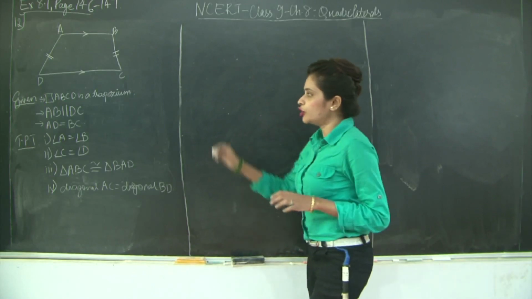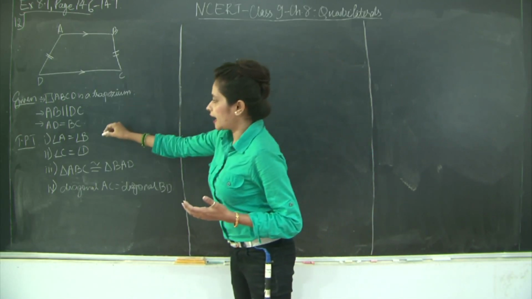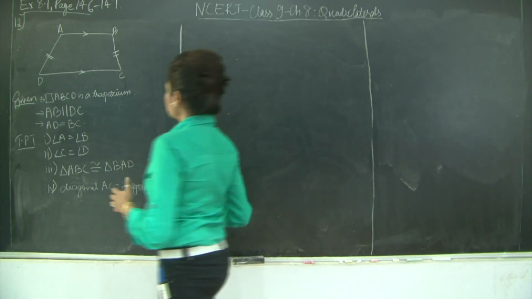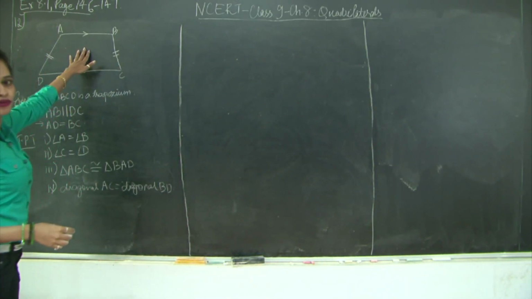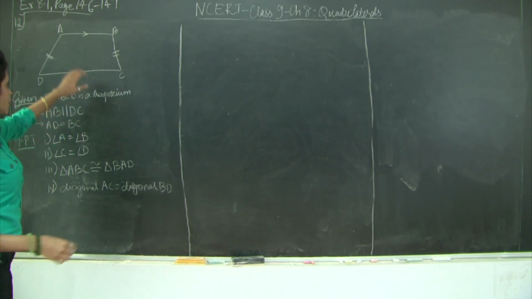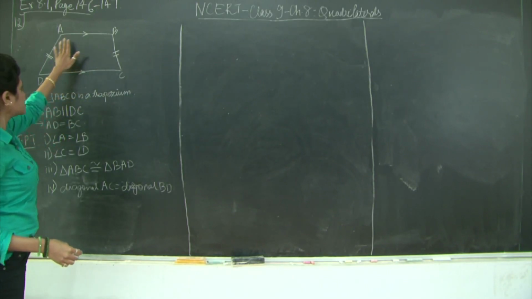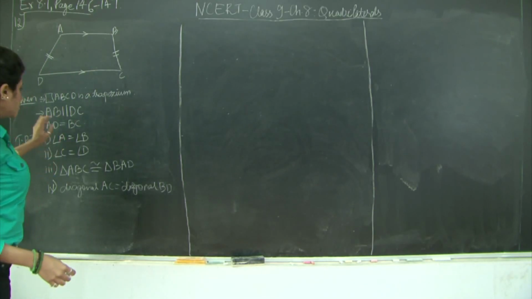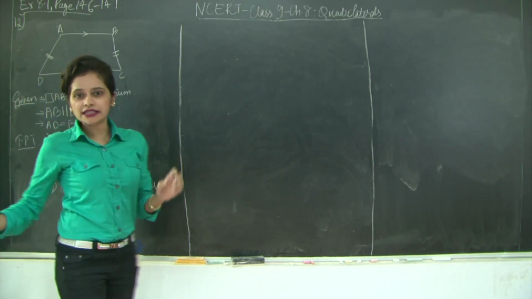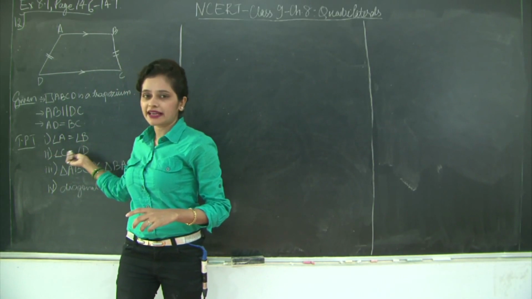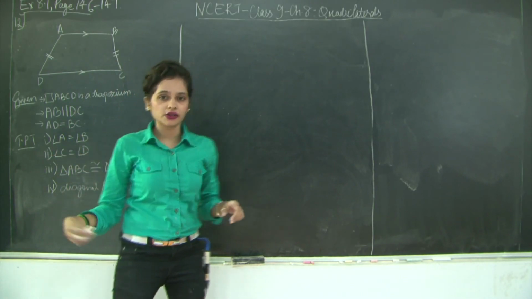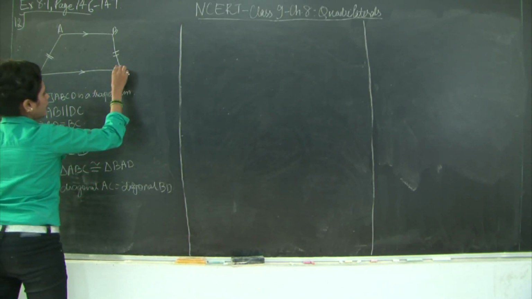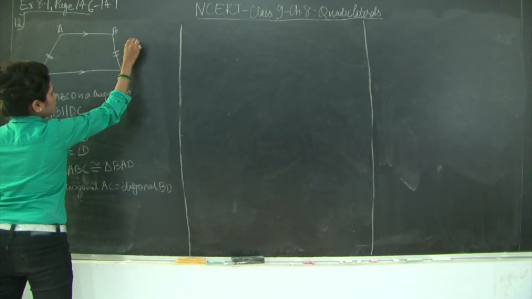Now, first of all, to prove that angle A is equal to angle B and angle C is equal to angle D, see, for a trapezium we can't really prove much until and unless there is a construction. The only thing that we have here is AD and BC are equal and AB and CD are parallel. Using these, it isn't really quite easy to prove that angles A and B are equal and C and D are equal. So, what I will do is, I will try and reconstruct this to a parallelogram such that I